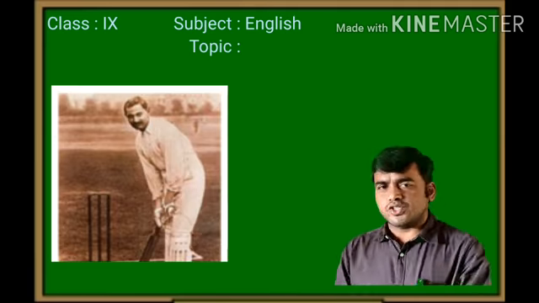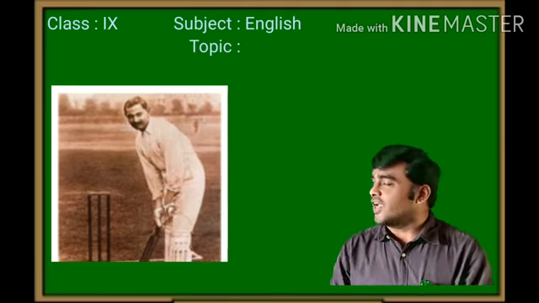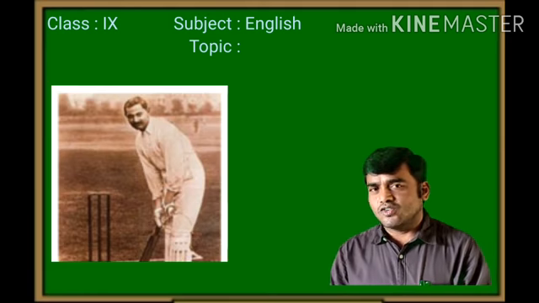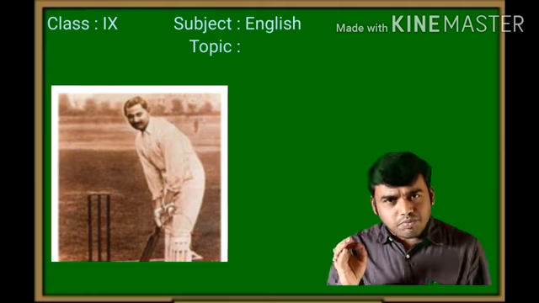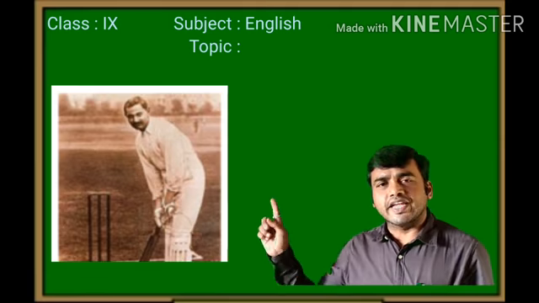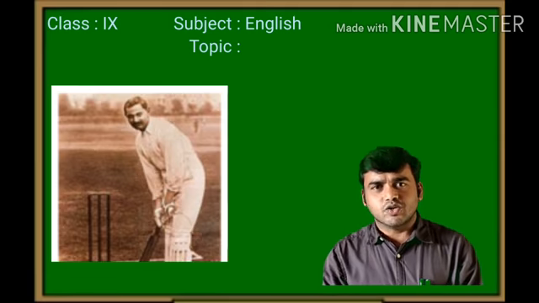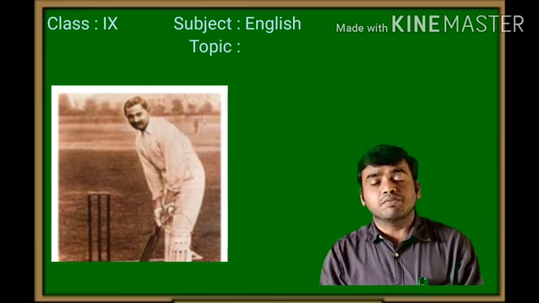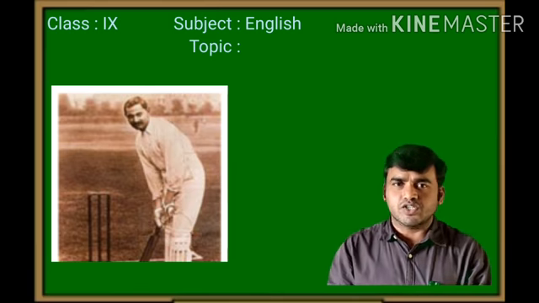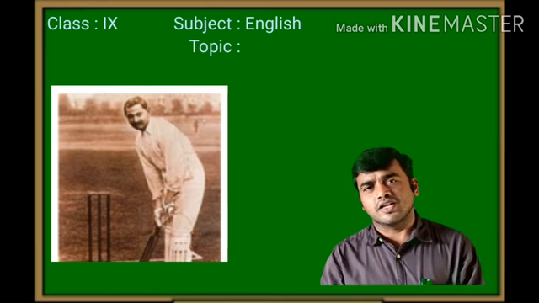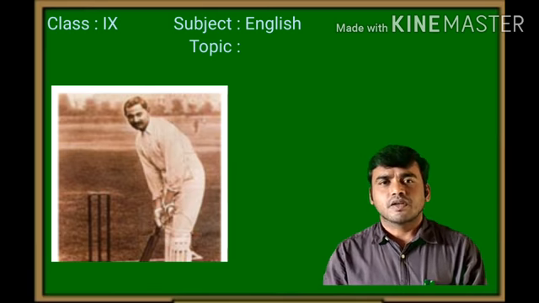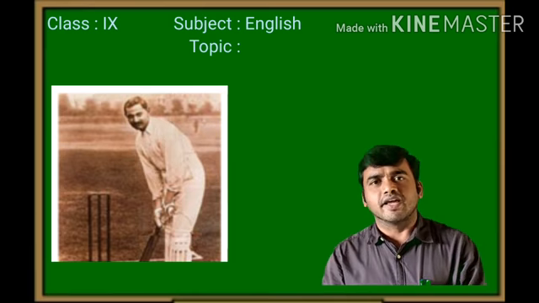And look here, this person, children. Here you are looking now. He is also one of the greatest cricket players of the country, called Ranji. During that period, in the 50s, 60s and 70s, this name was very familiar because of the way that he was playing.